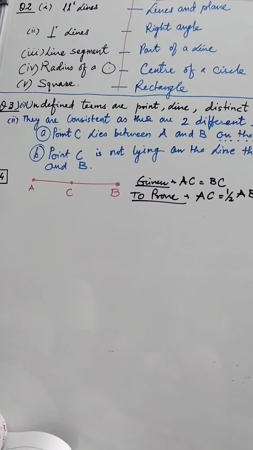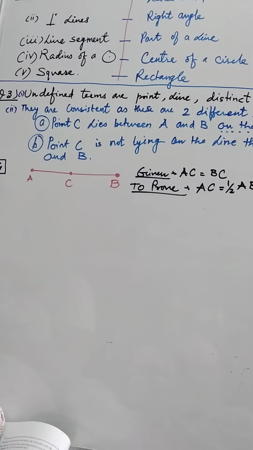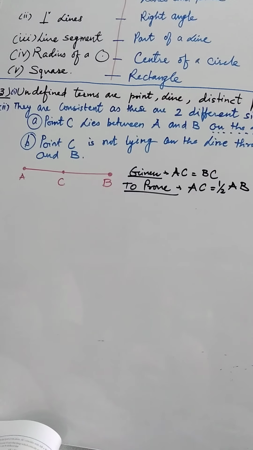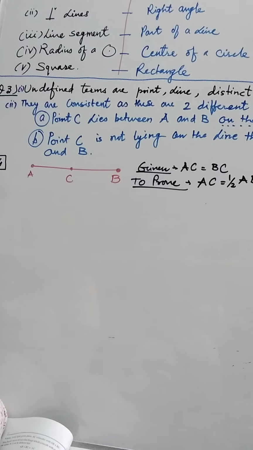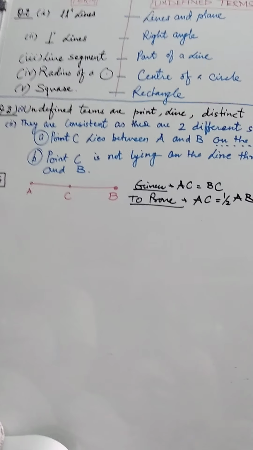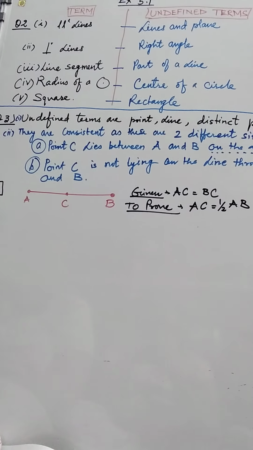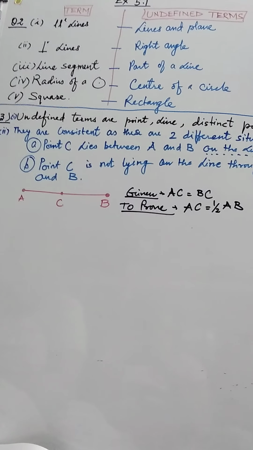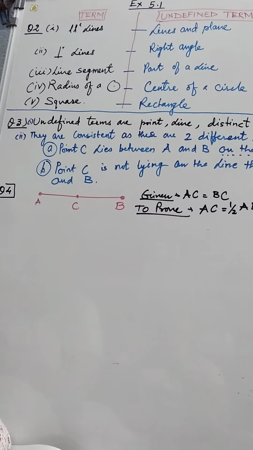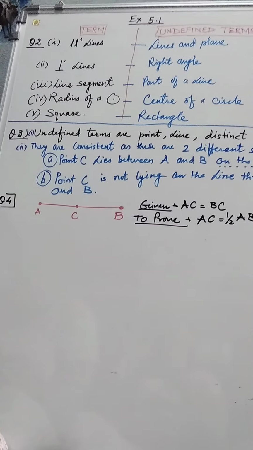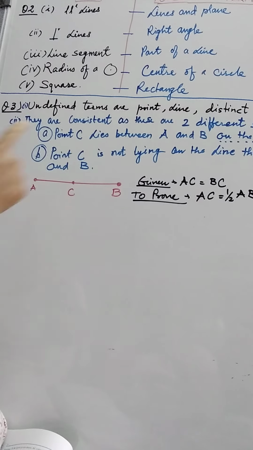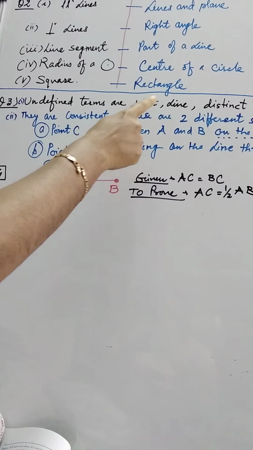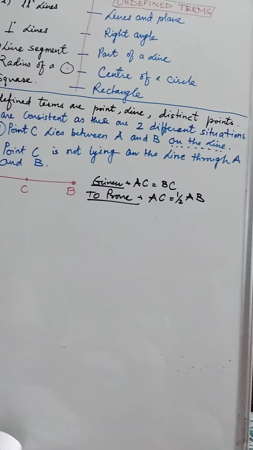Question number 3 says, consider two postulates given below. They are: given any two distinct points A and B, there exists a third point C which is in between A and B. There exist at least 3 points that are not on the same line. They are asking, do these postulates contain any undefined terms? Yes, these postulates contain undefined terms. What are the undefined terms? They are point, line and distinct point.